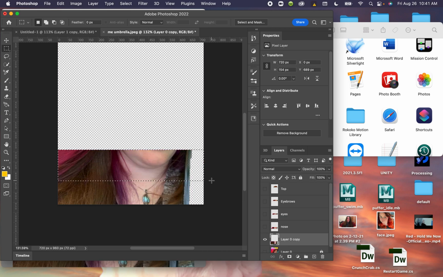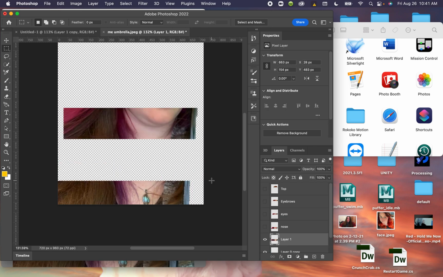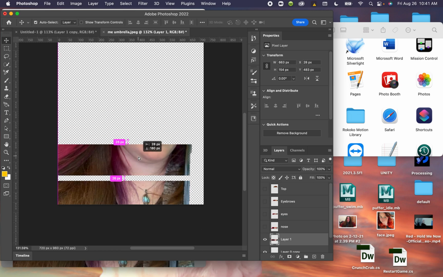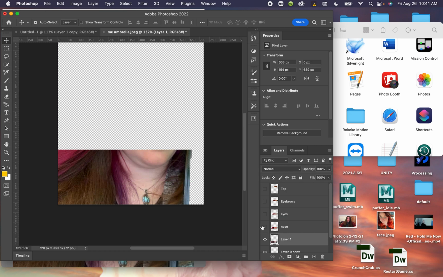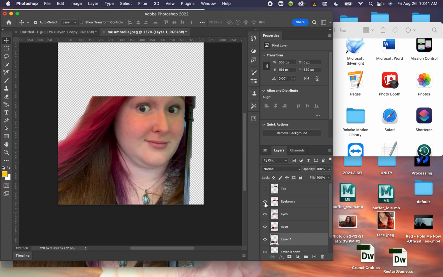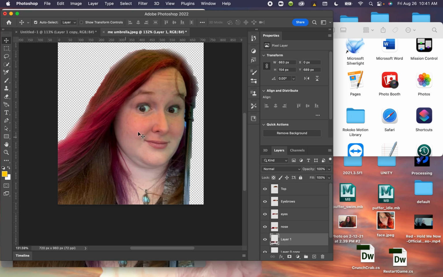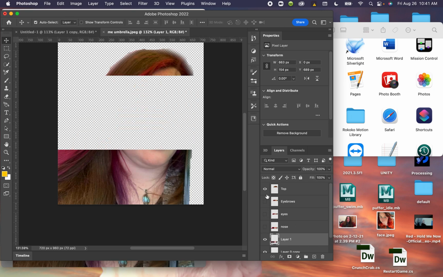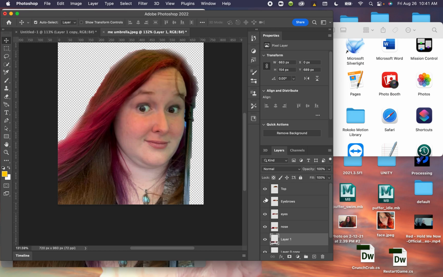So there's that one going the whole way across. Command X, Command V. And I'm actually not going to cut that one. I'm just going to leave it be. So now, if you've lined up right, if you turn these eyeballs back on, it should, keyword should, still look like your picture is all one picture. It's just you. But I have all of these different parts of myself that I can turn on and off because they're on different layers.